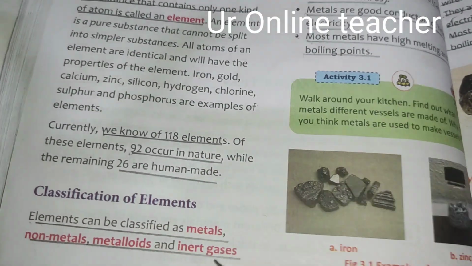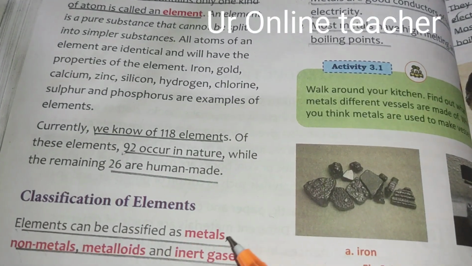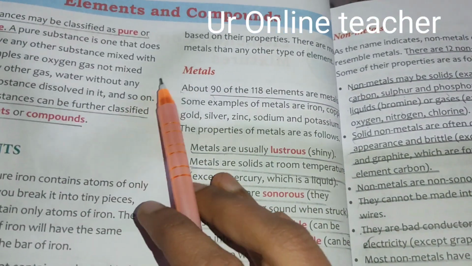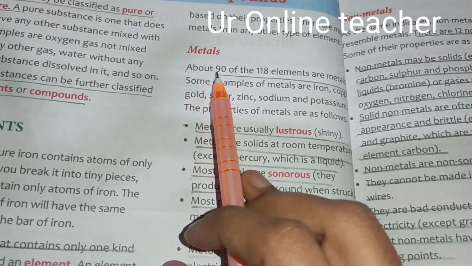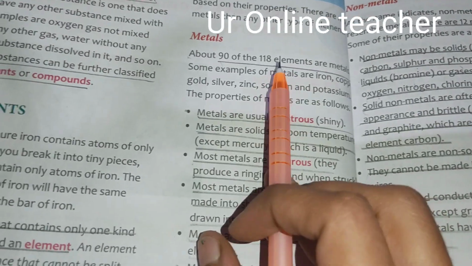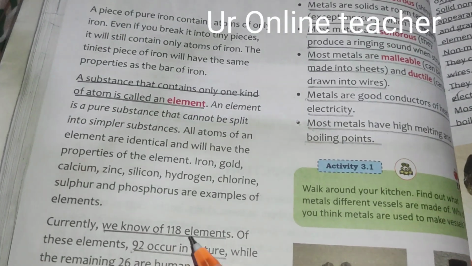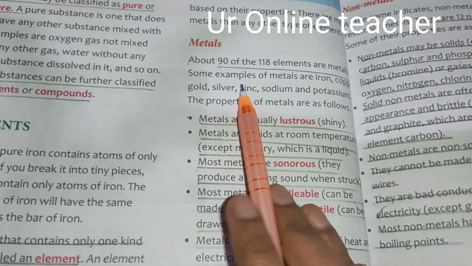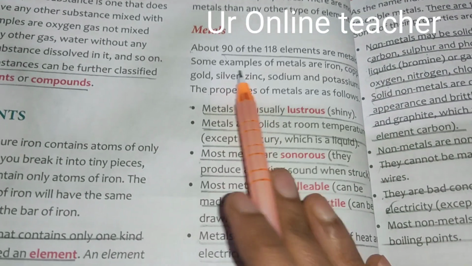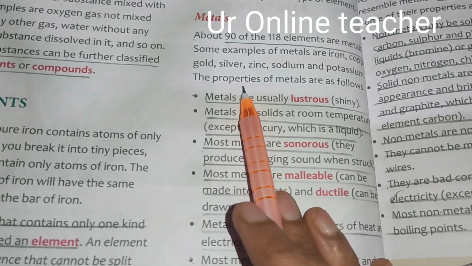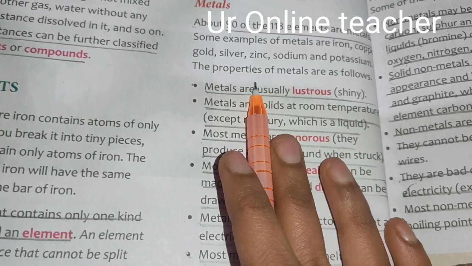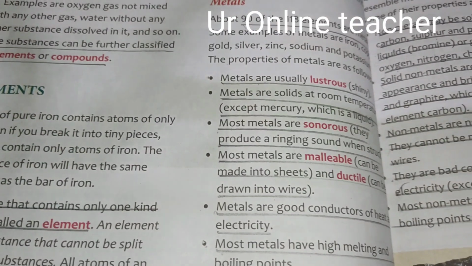How are the elements classified? Elements are classified into metals, non-metals, metalloids and inert gases. Let's see first what metals are. We know 118 elements now, and of these only about 90 elements are metals. Some examples of metals are iron, copper, gold, silver, zinc, sodium, potassium.